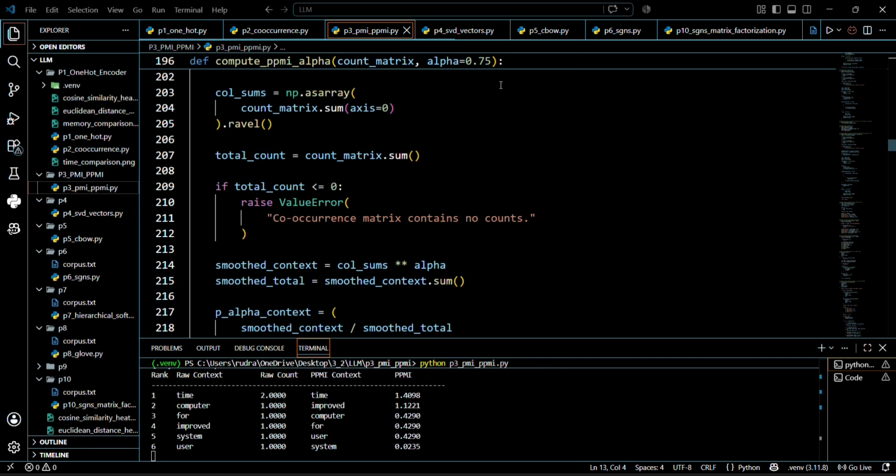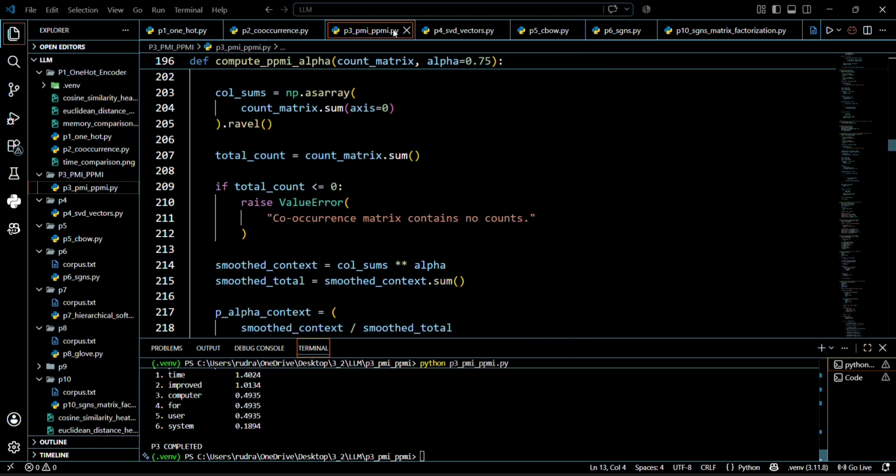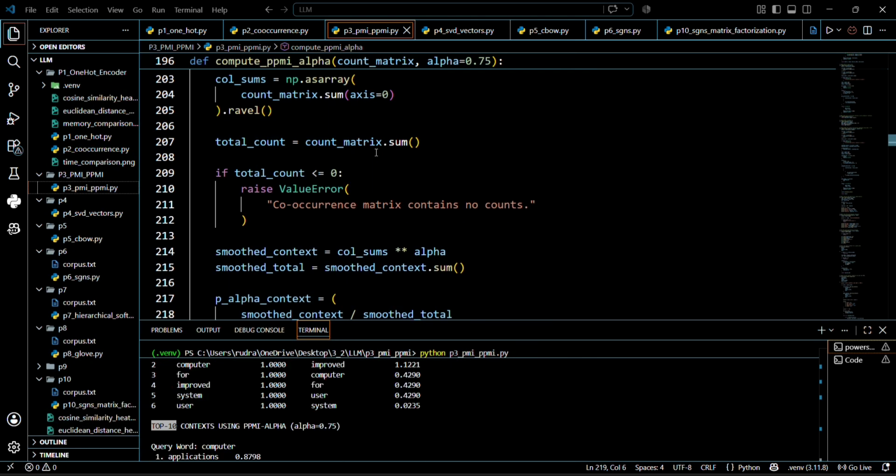For the query words, I compare the top 10 contexts using raw co-occurrence counts and PPMI side by side. Raw counts tend to favor very frequent words, while PPMI gives more emphasis to informative association and can reduce the dominance of frequent stop words.